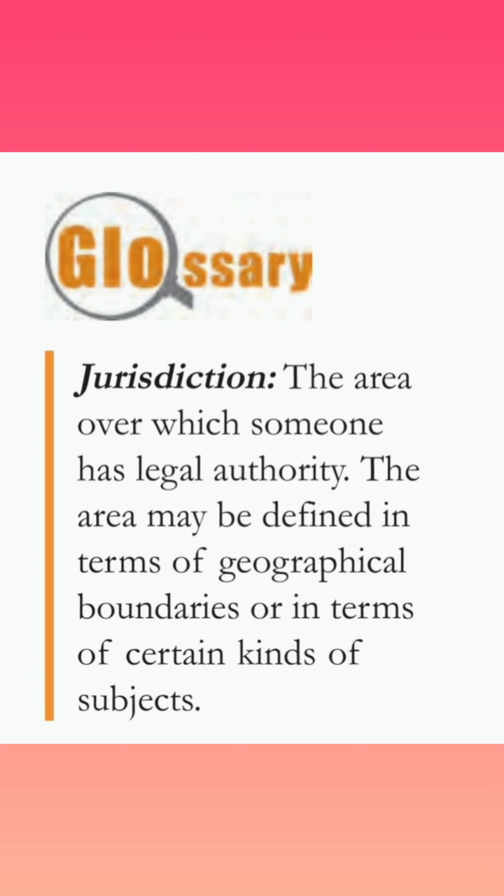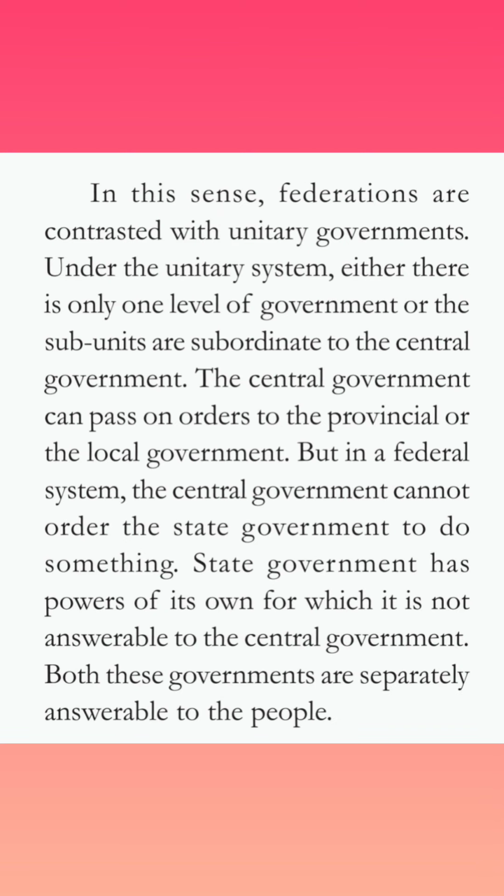So if you remember, in the last video we talked about unitary government and we also talked about the federal form of government. Federations are the opposite of unitary governments. Under the unitary system, there is only one level of government, or the subunits are subordinate to the central government, or that one level of the government. Now in this unitary form of government, the central government can pass orders to the provincial or the local government.